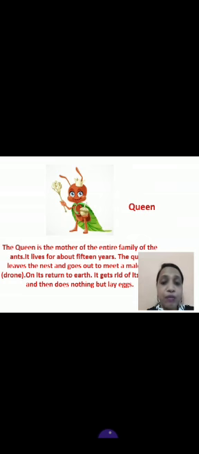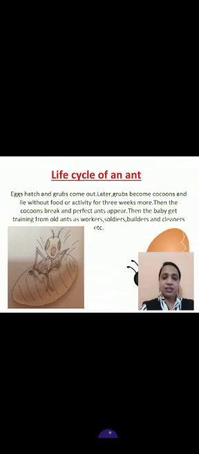Next is very important, queen ants. Queen ants, do you know? The queen is the mother of the entire family of the ants. It lives for about 15 years. The queen leaves the nest and goes out to meet a male ant. Male ant is called drone. On its return from the journey, it gets rid of its wings and then it lives in the nest quite comfortably, and then it does nothing, just lays eggs.